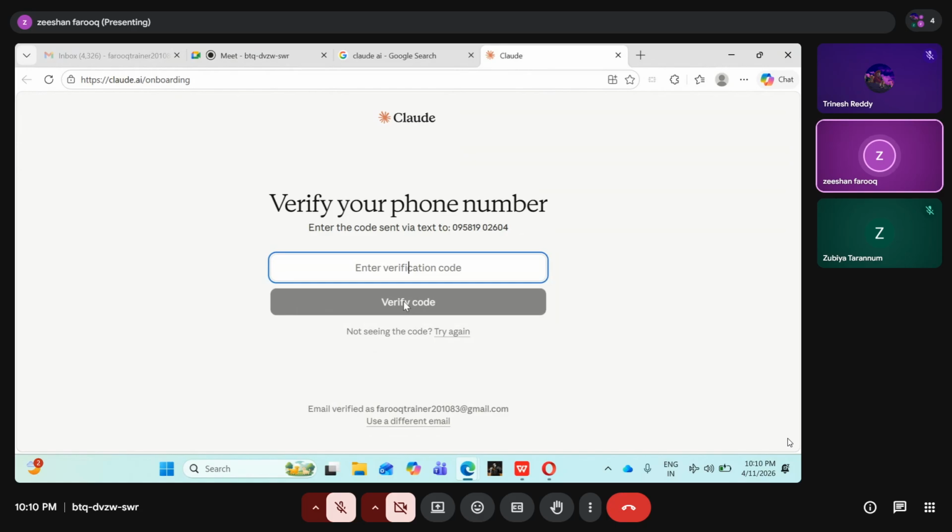Okay, let me enter my OTP number. It will come. I have to enter correctly. If I didn't enter correctly, it will not come. I just open my phone here right now. I'm checking what is the code. Okay, message. 1 second, I'm checking my code.